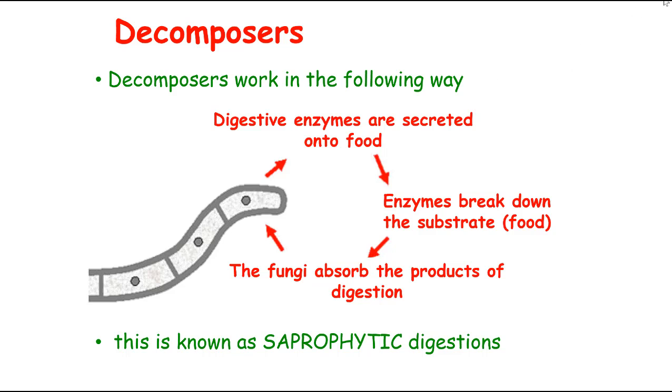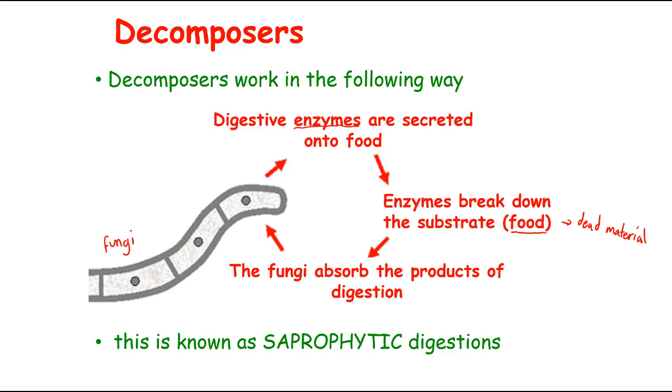So this part just shows our little decomposers and how they actually work. So this here is a little fungi, and what it does is it releases digestive enzymes onto the food. The enzymes break down the substrate, which in this case is the food, so most likely the dead material. So it could be leaves, it could be feces, and then the fungi absorb the products of digestion, and they use those products to grow.